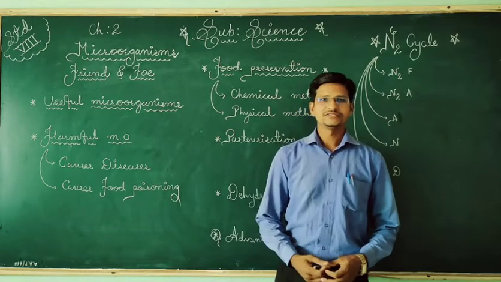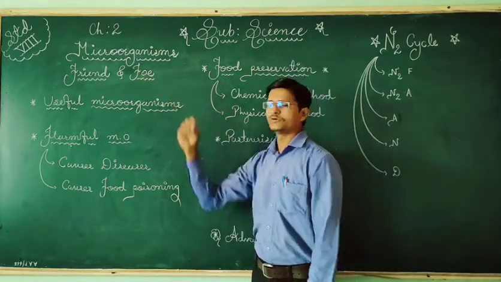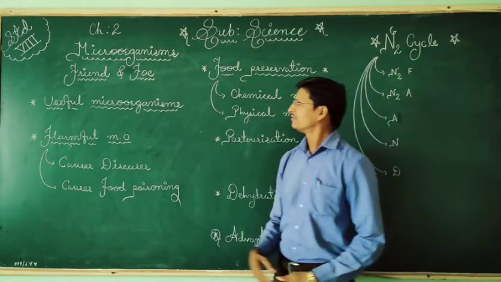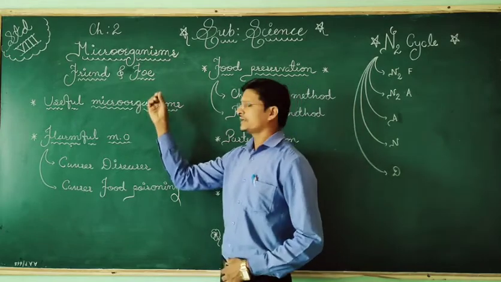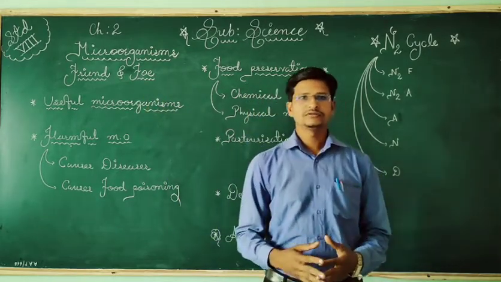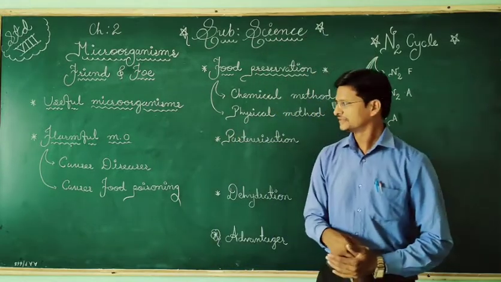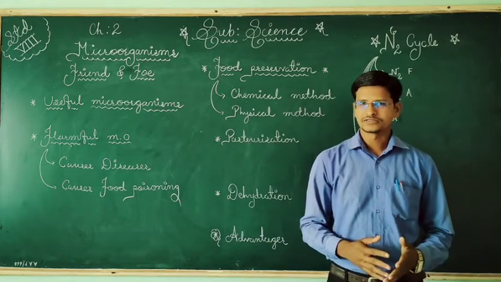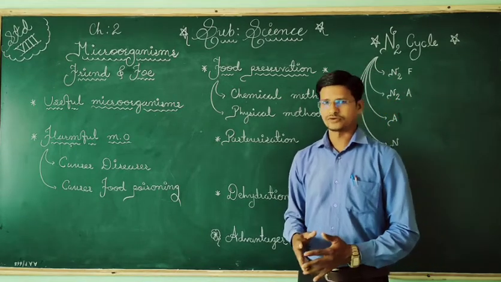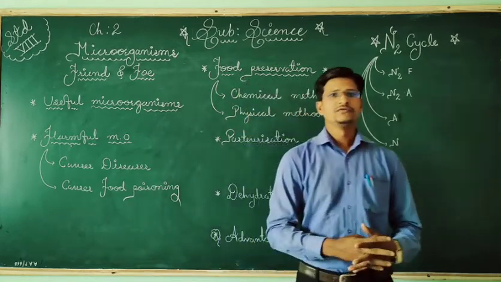So we'll continue with chapter number 2. Chapter number 2 is microorganisms. They are our friends also, they are our fuels. So here, when we talk about the relationship between friendship and enmity, sometimes microorganisms are useful for us and sometimes they are harmful for us also. So that's why they are our friend also, they are our foe also.